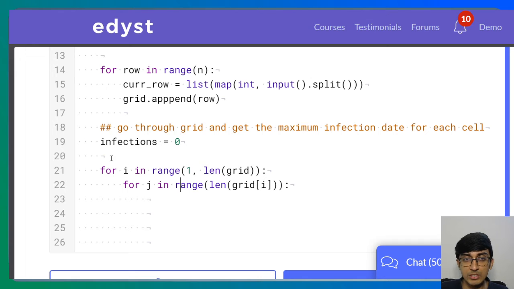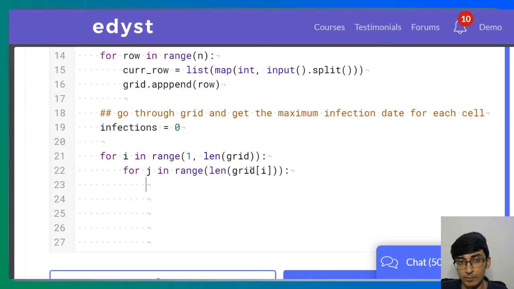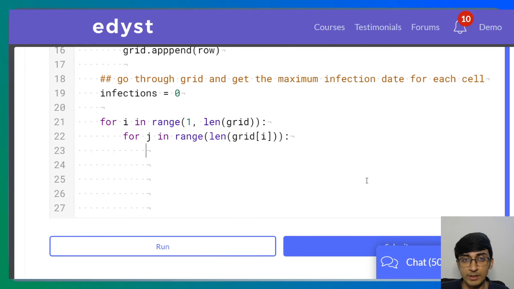Okay, now first let's figure out when a particular thing is going to be infected, right? To find out when it's going to be infected, we have to look at its 3 neighbors that could infect it. So it's the 3 top neighbors that could infect it. Let's call those candidate 1, candidate 2 and candidate 3. These are the neighbors that could infect it. Candidate 1 will be previous row, previous column.